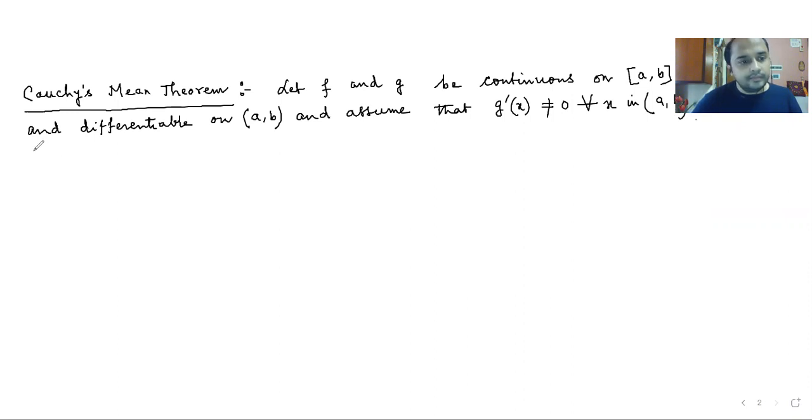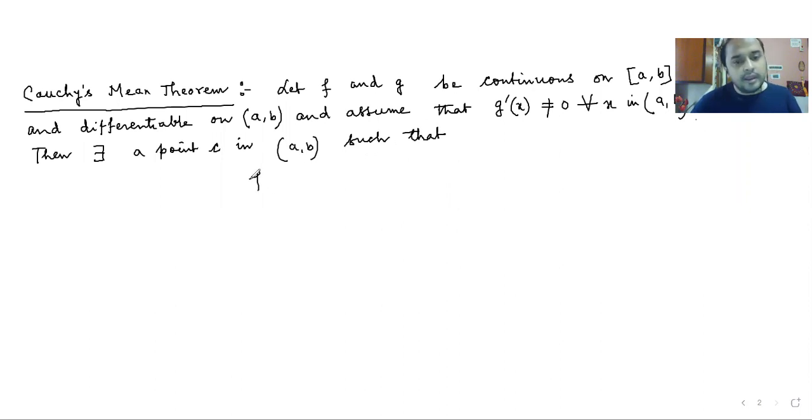Then there exists a point c in (a, b) such that f of b minus f of a by g of b minus g of a is equal to f dash c by g dash c.